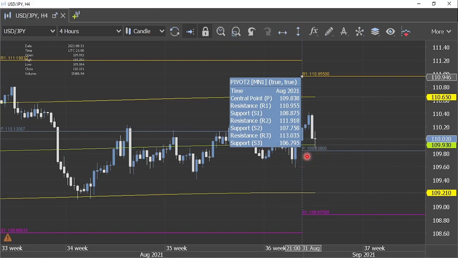If we consider the lower time frame charting, we have this freshly minted pivot point series. Today being the first day of the month, we have this new series plotted, and it has the central pivot point just slightly below 110. We have the central point at precisely 109.838.